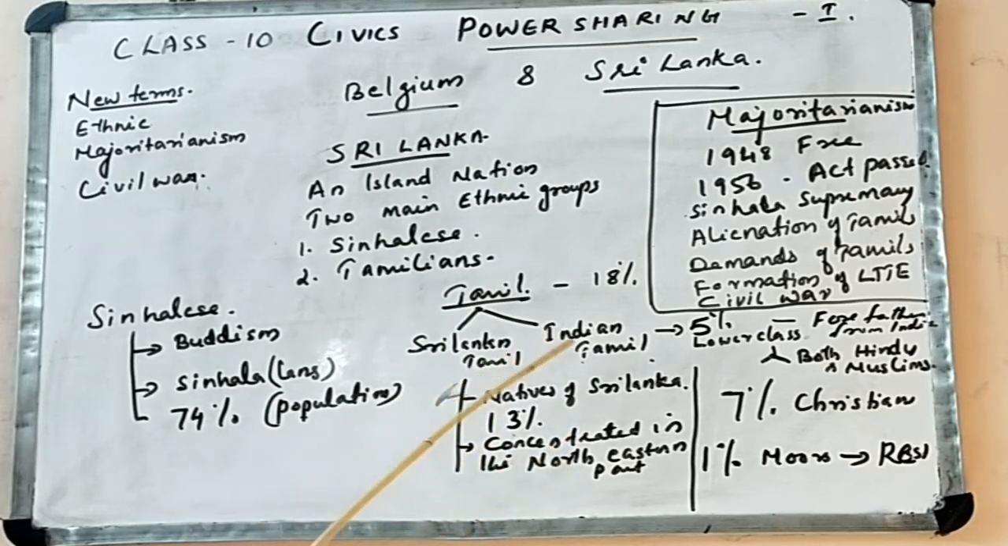And Indian Tamils, whose forefathers came from India during the colonial period for plantation work, right? And 7% Christians. They spoke Sinhala and Tamil. 1% Moors. We can say that they were the inhabitants, the Muslims, during the Middle Ages.